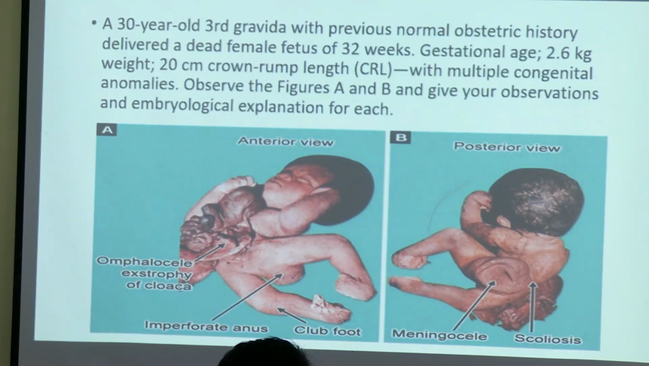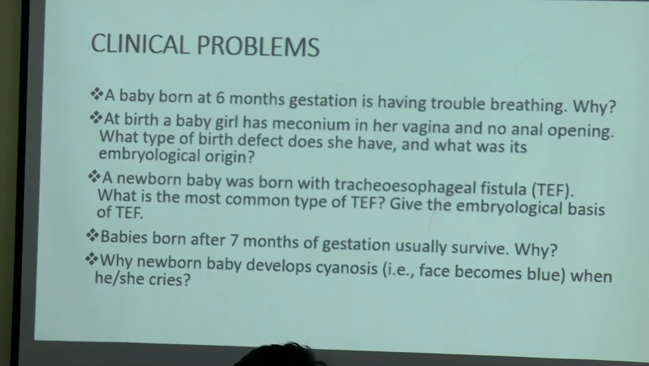Anal opening is not there. Okay. So now tell me what is happening in the second question. What you can analyze: we have a girl baby where we can see the poop present in the vaginal region and there is no anal opening. That means if there is no anal opening, that particular condition is called imperforated anus.